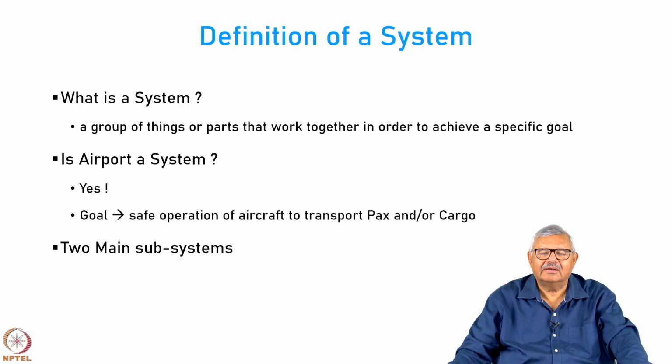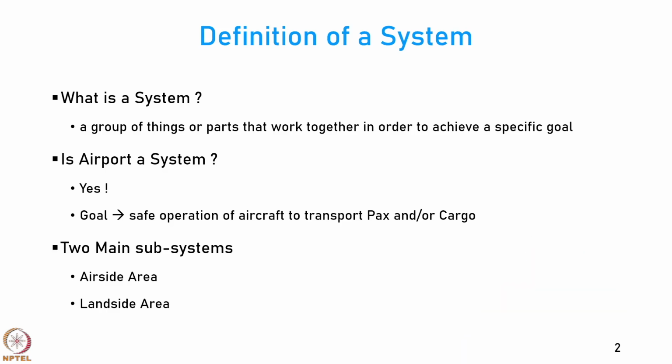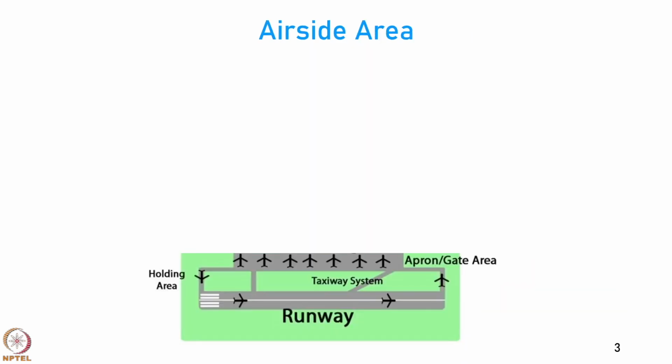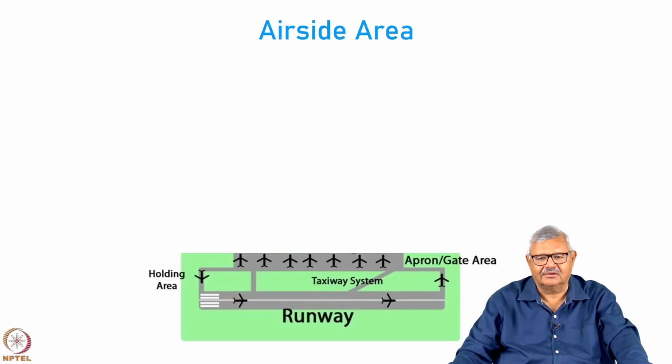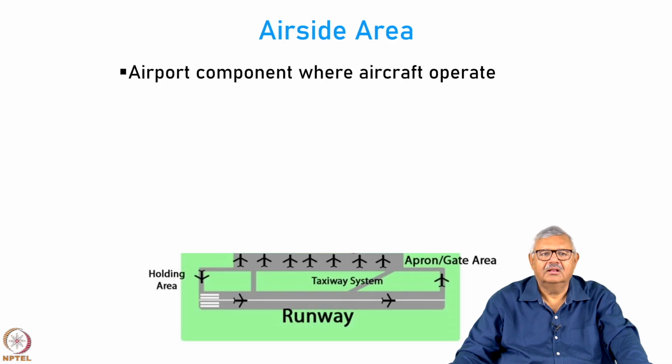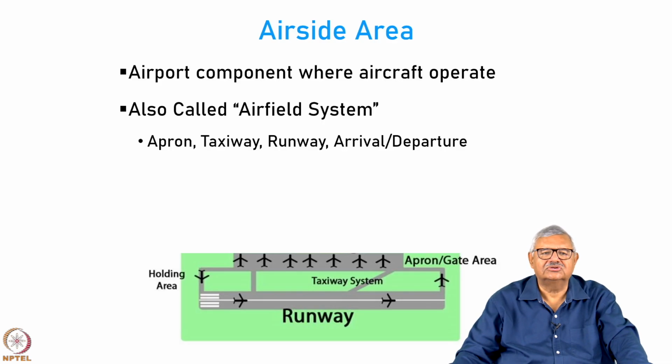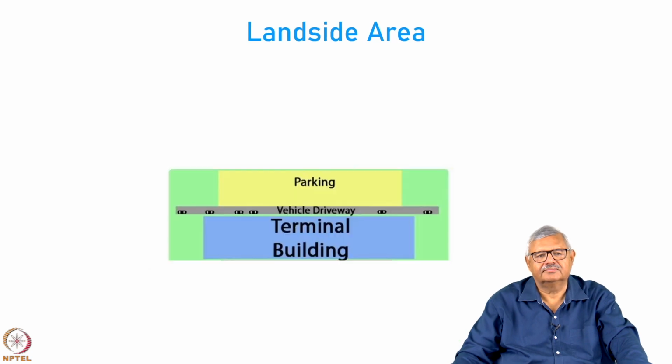There are two main subsystems of the airport system. There is an airside area and the landside area. So, airside area is the area where the aircraft are normally physically located. It starts from the apron or the gate, and then it includes the taxiing way system, the holding area, and of course the runway. This is the airport component where the aircraft operate, also called as the airfield system.